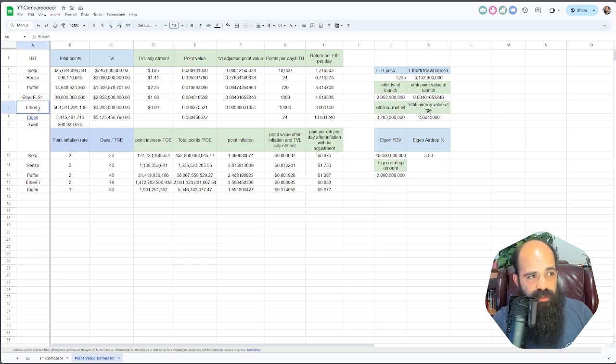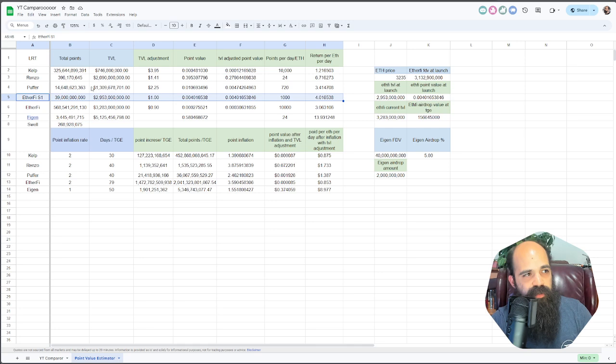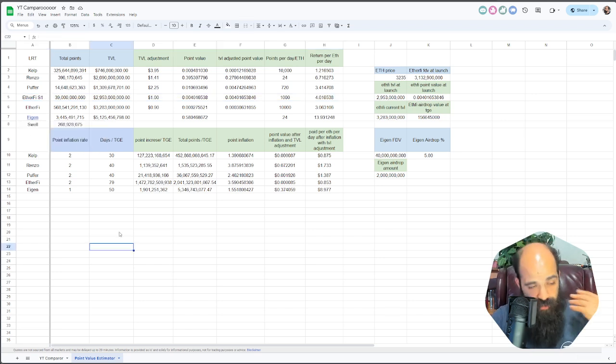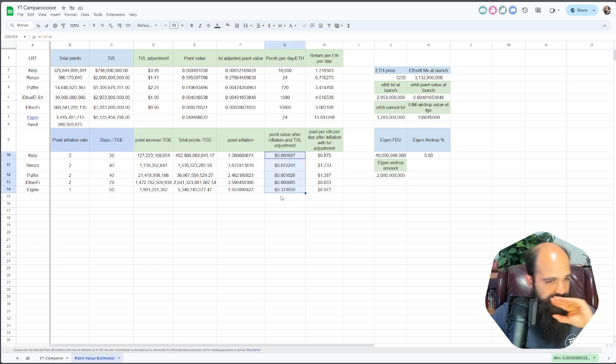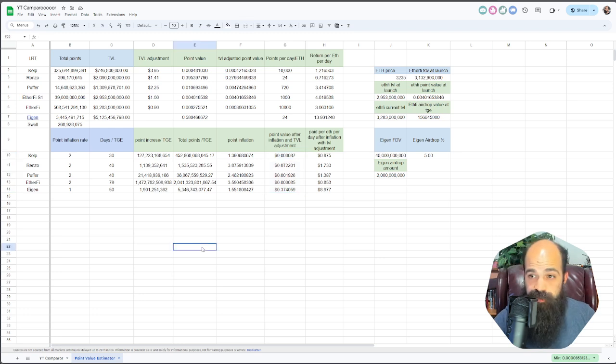And what it does is it looks at EtherFi season 1 and then uses that as an anchor to look at the relative TVL for the other LRT protocols and assume then what their points might be valued based off of a number of different metrics. And then it projects them into the future for when their TGE might be based off of some pretty good assumptions and tries to value them at those dates. Now, there's some hand wavy math here, certainly, but you can use this to some extent if you want.